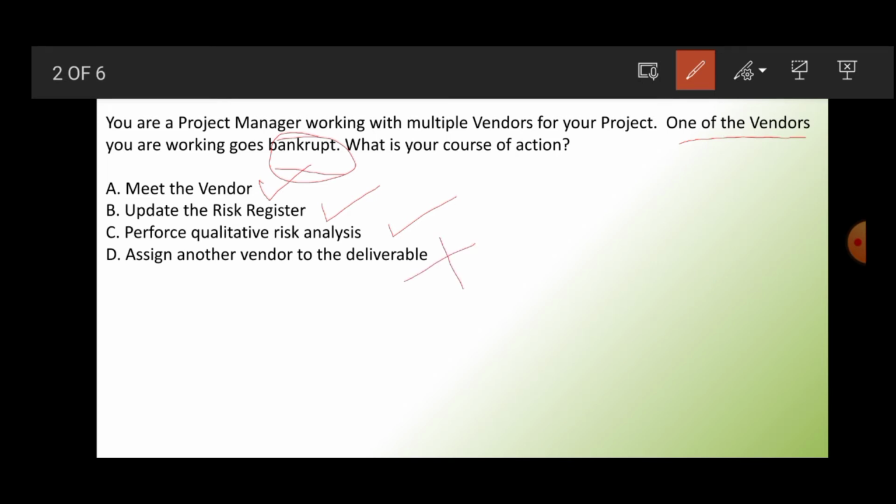Then out of these three, we need to make sure which will occur first. Perform qualitative risk analysis, this will be done later. Update the risk register, yes, this is what we are going to do first. Then we can speak to or meet the vendor. But first we need to update our risk register that our vendor has gone bankrupt. So the correct answer is B, update the risk register. Let's move on to the next question.